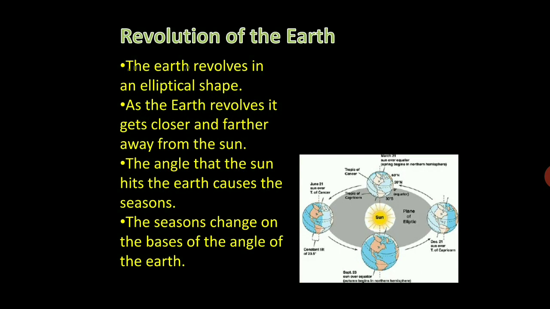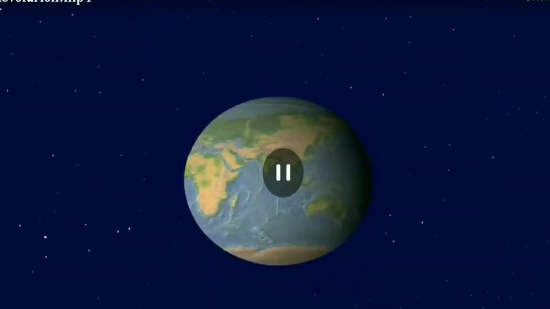The Earth revolves in an elliptical shape. As the Earth revolves, it gets closer and farther away from the Sun. The angle at which the Sun hits the Earth causes the seasons. The seasons change on the basis of the angle of the Earth. Now let us understand this by a simple video.